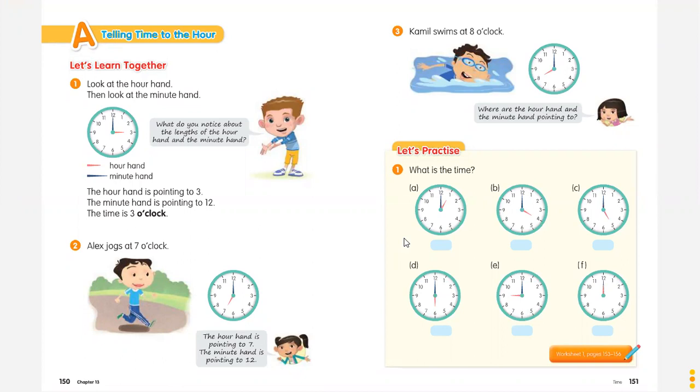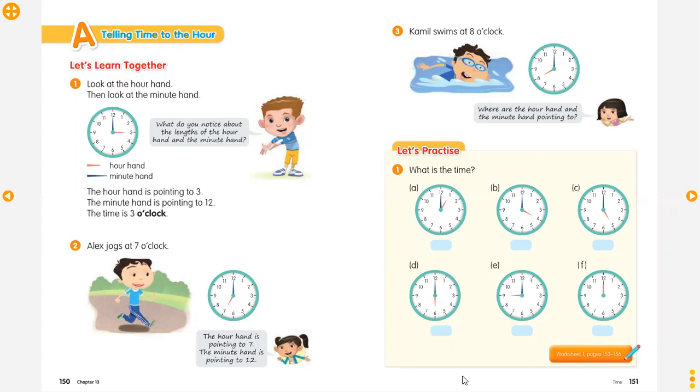There are 3 examples of telling time to the hour. Now, let's practice. What is the time? You have to answer what the time is. Only one number, in page 151.